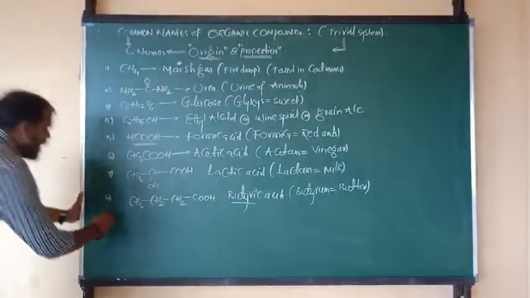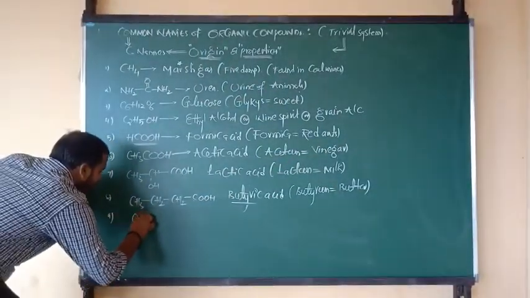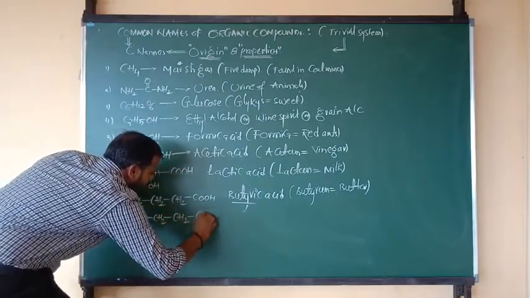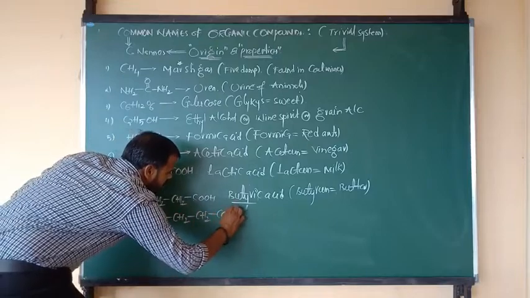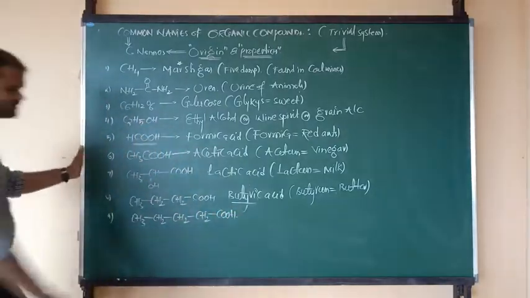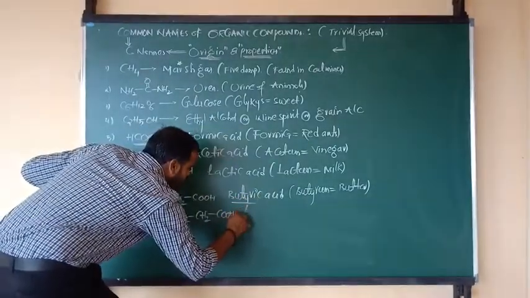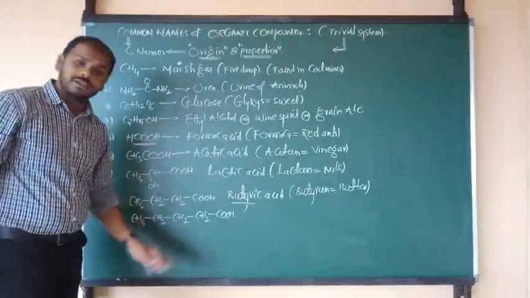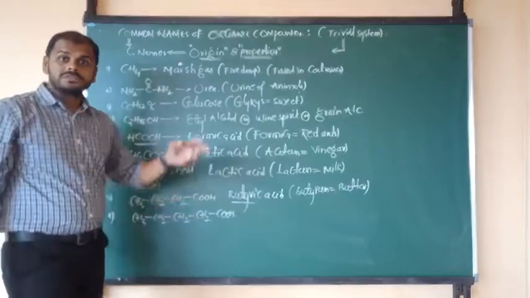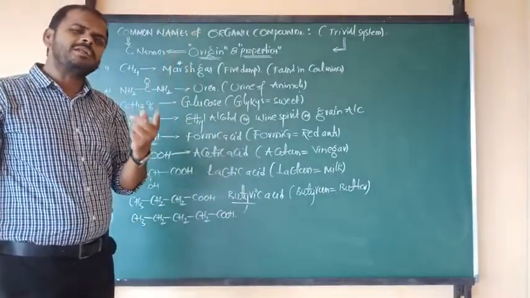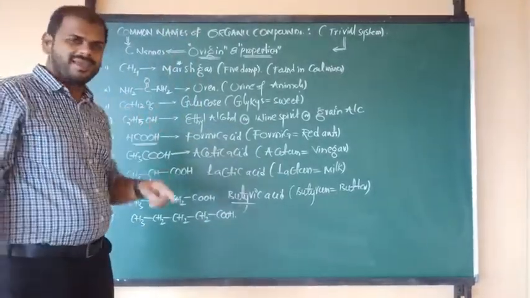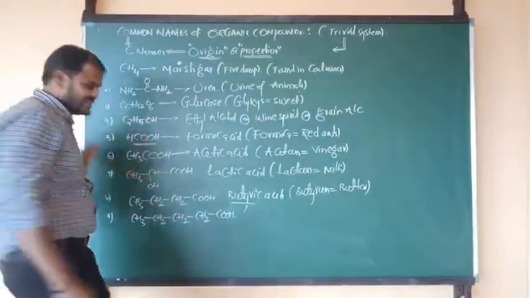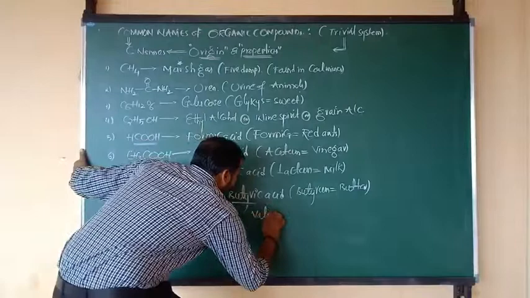Next one, I am going to tell you: CH3 bonded to CH2, again bonded to CH2, next bonded to CH2, again connected to COOH. 1, 2, 3, 4, 5, a five carbon carboxylic acid. This is called pentanoic acid, but pentanoic acid is the IUPAC name. Here we are discussing the common names. So the common name of the five carbon acid is valeric acid.